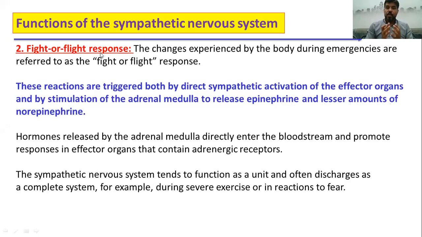In a situation such as trauma, hypoglycemia, when you get angry, when you get upset, or even during exercise, your sympathetic system is activated, so that this system makes your body ready for any kind of extreme work, extreme emotional situation, or extreme physical activity.